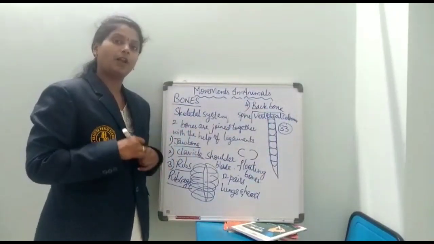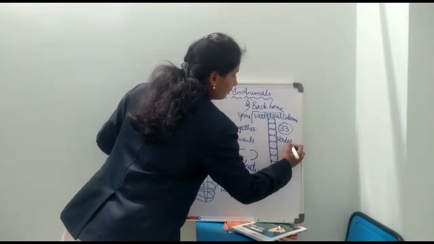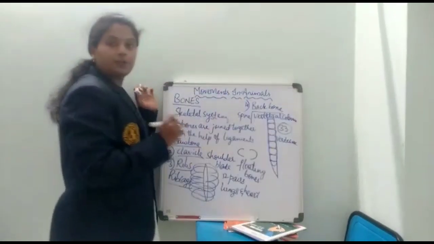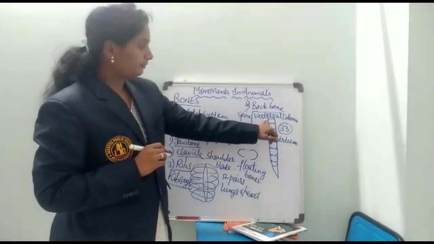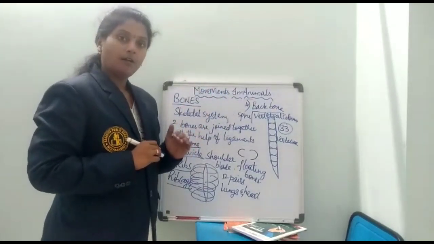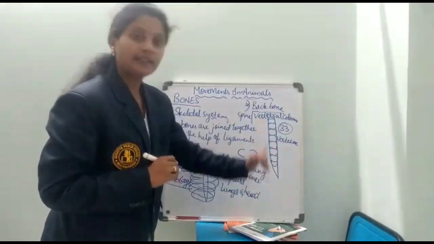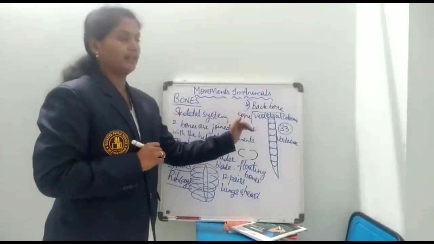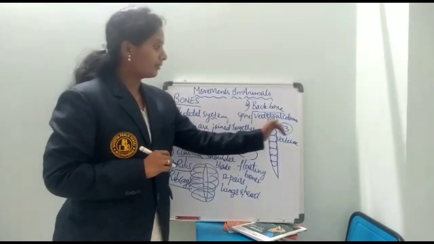Each bone we call a vertebra, and the vertebrae are arranged one by one. So it forms a snake-like structure called the spine. Another name for the backbone is the spine or vertebral column.